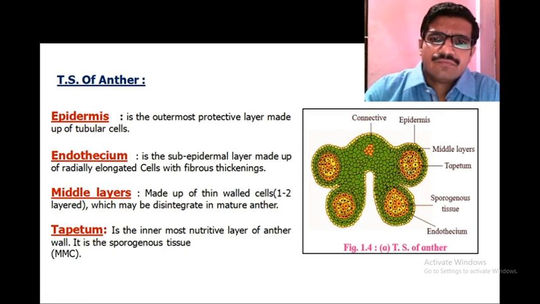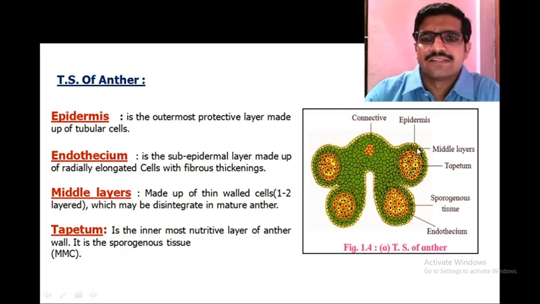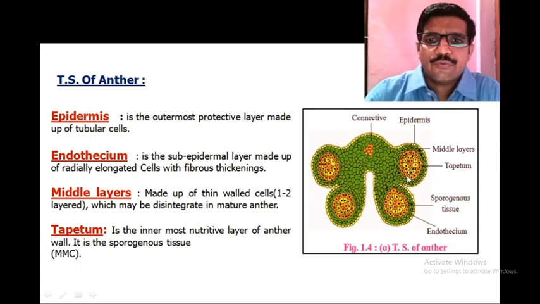During the growing period, this tapetum layer provides nourishment for the developing pollen grains. So these are the 4 main layers present in the anther: outer epidermis, then endothecium, middle layers, and tapetum, which provides nutrition for developing pollen grains or pollen mother cells.